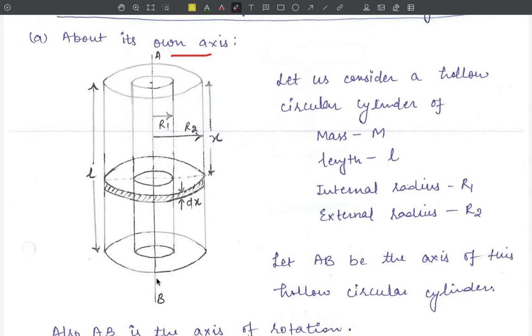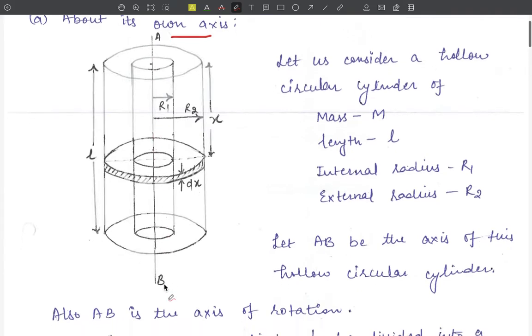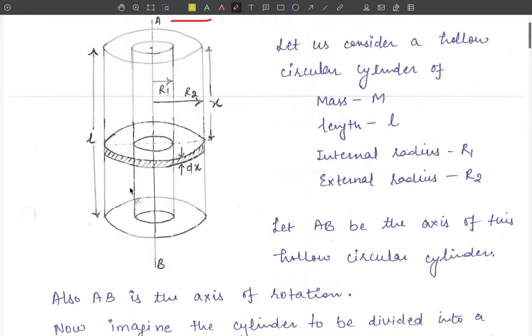Now to find out the moment of inertia of this circular cylinder about this AB axis, let us assume this circular cylinder to be divided into a large number of circular discs. Let us assume one such disc of thickness dx at a distance of x from one of its ends. Now its internal radius will be equal to r1 and obviously the external radius will be equal to r2. Now we will find out the moment of inertia of this disc about this AB axis, and then with the help of that we will find out the moment of inertia of this complete hollow circular cylinder about this AB axis.